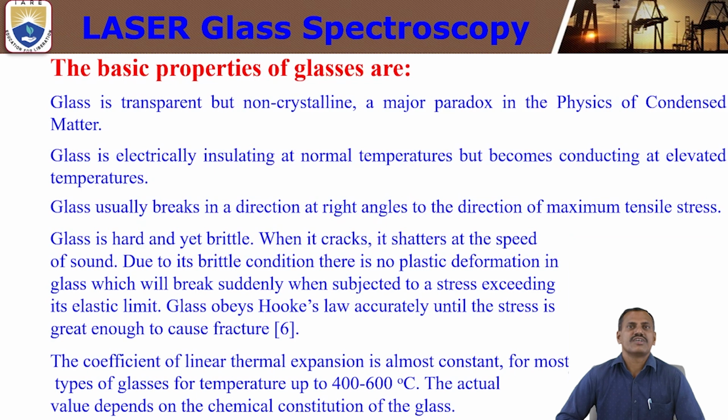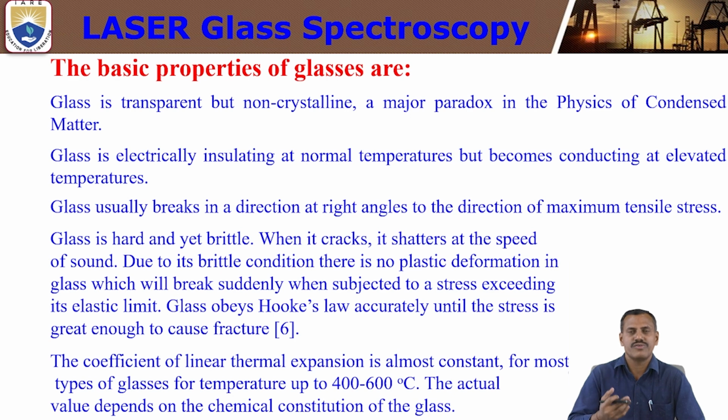The coefficient of linear thermal expansion is almost constant for most types of glasses. Most glass temperatures are in the range between 400 degrees centigrade and 600 degrees centigrade. That is mainly for telluride glasses or borate glasses; most glass preparation temperature is 400 to 600. That is an example for borate or telluride glasses, but the actual value depends on the chemical composition of the glass.